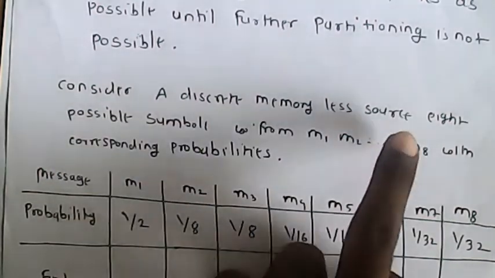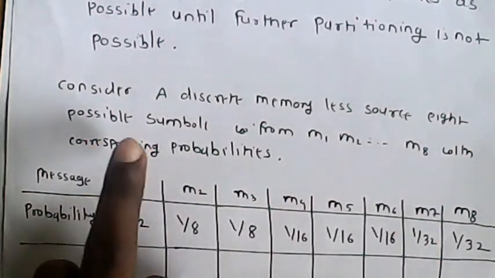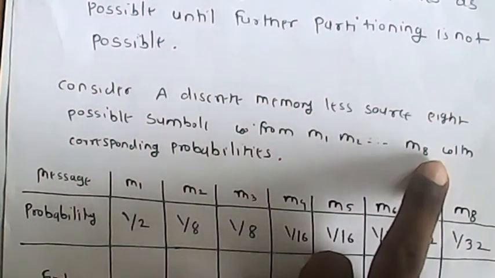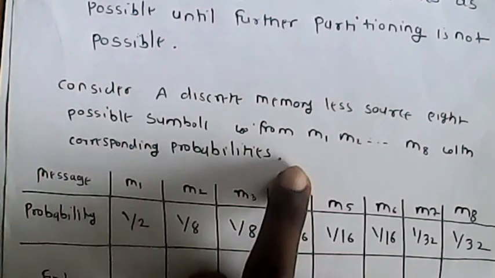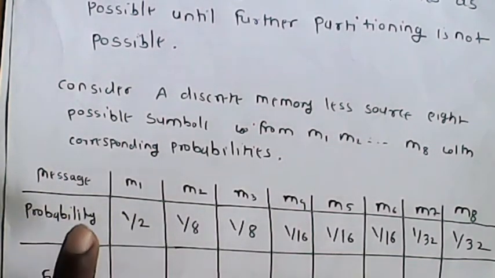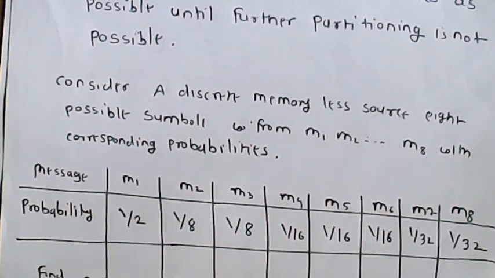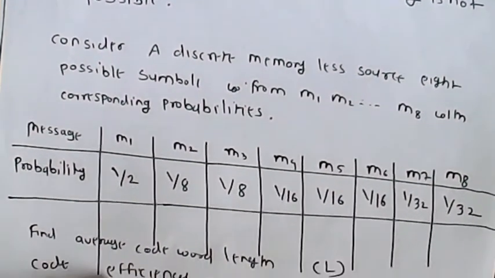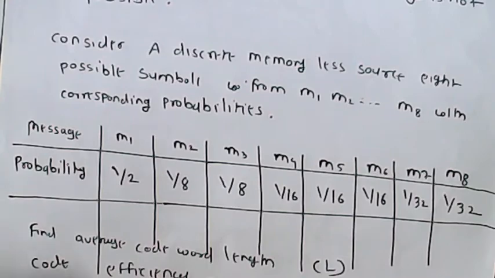Consider a discrete memoryless source with 8 possible symbols, M1 to M8, with corresponding probabilities. Find out the average code word length and coding efficiency.